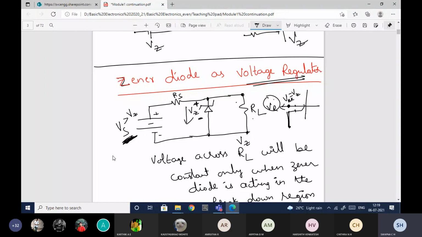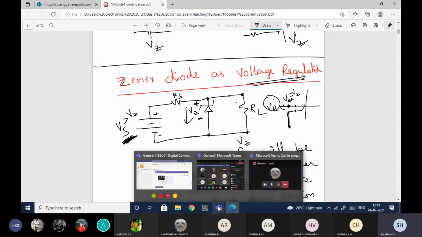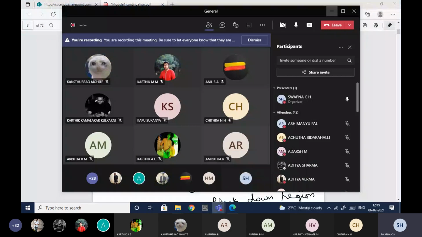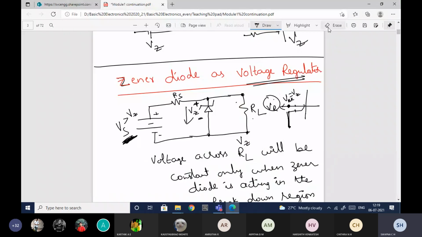Any doubts here? Any doubts here? No. Is the point clear? Karthik, are you there, ma? Karthik? Okay. Yes, ma'am. Okay. Fine. So hope it is clear to all of you, right? Why Vs should be greater than Vz is clear?